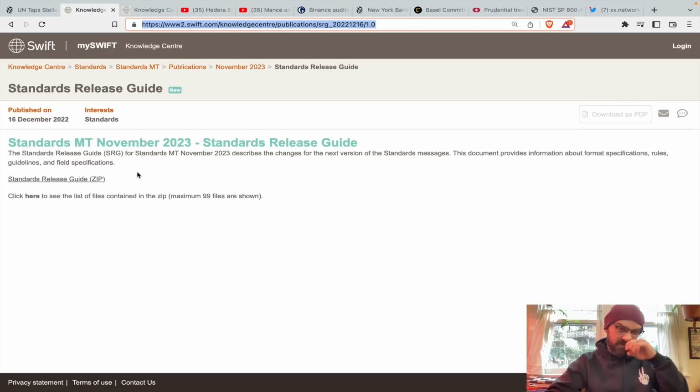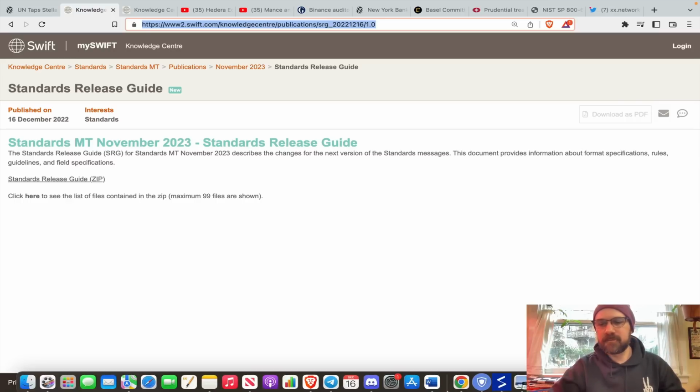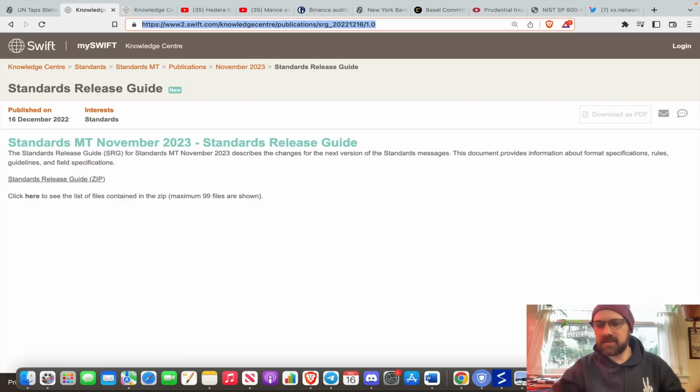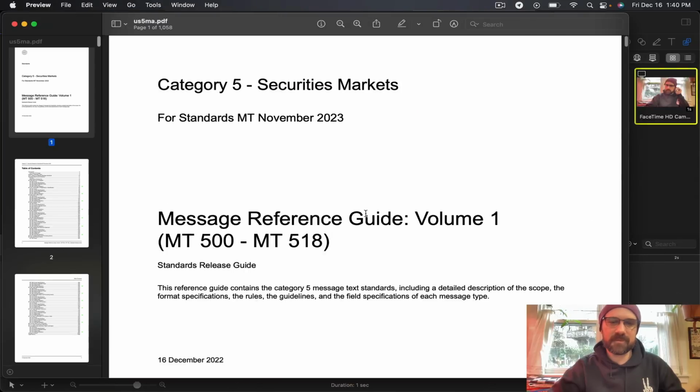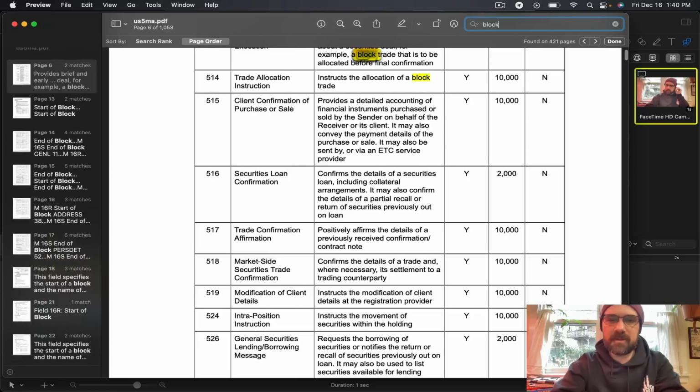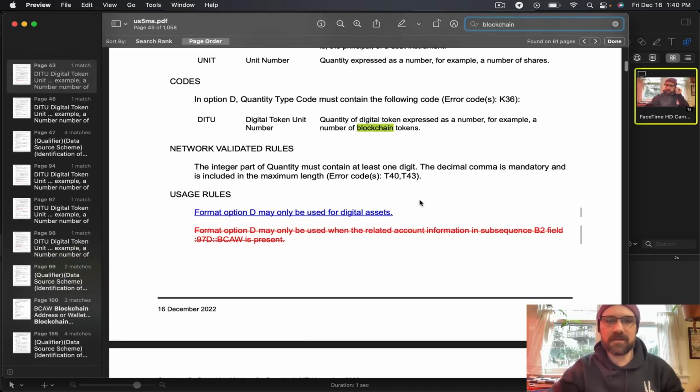All right. Standards MT 2023 describes the changes for the next version of standards messages dealing with Swift. Now, where this gets interesting is these are all the securities markets segments within this. So message reference, volume 1 is like MT 500 to 518, volume 2 is like 519 to 540 or whatever. Volume 3 is like 541 to 5 whatever. So you get the picture there. But blockchain has tons of hits within these.